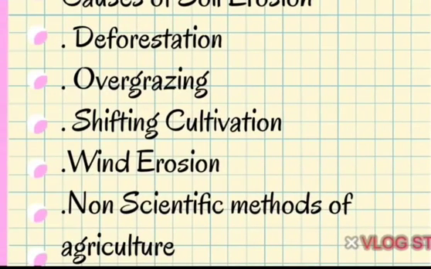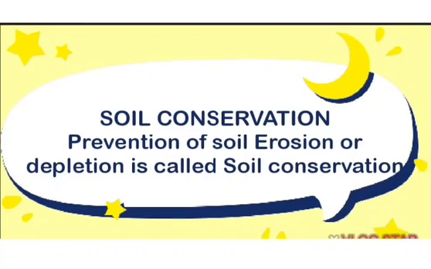Now coming to the causes of soil erosion. What are the causes of soil erosion? Deforestation, overgrazing, shifting cultivation, wind erosion, non-scientific methods of agriculture. These all are the causes of soil erosion. Now coming to soil conservation. What do you mean by soil conservation? Prevention of soil erosion or depletion is called soil conservation.